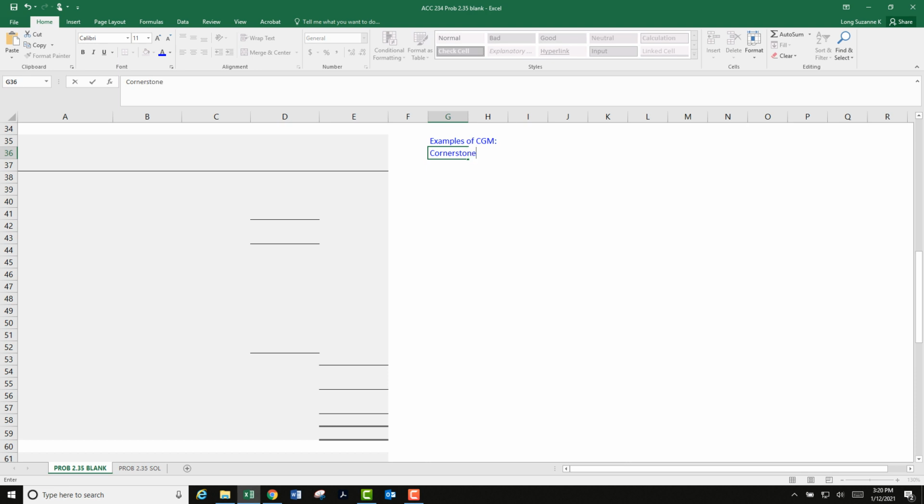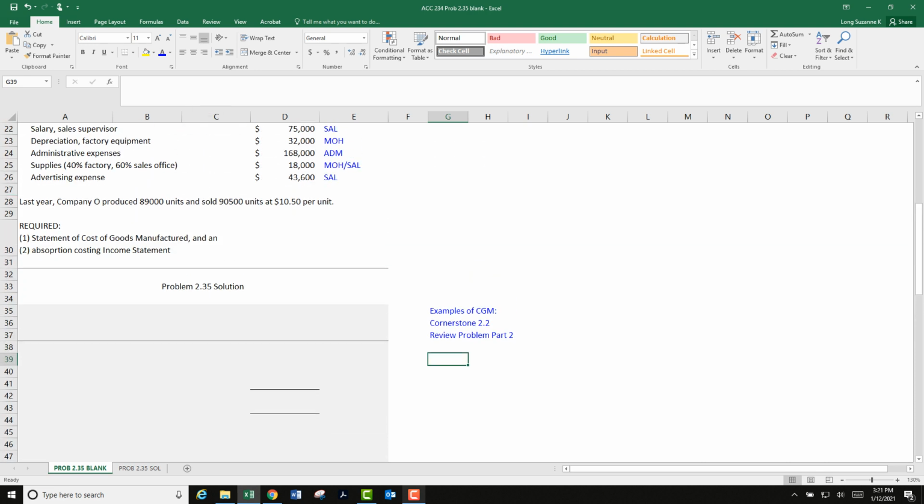We have examples within the textbook called Cornerstone Activities, and I'll check the exact number in a minute, but I'm pretty sure it's Cornerstone 2.2. And then there's a review exercise or a review activity at the back of the chapter, and there's a part for that. Hang on just a second and let me go and double check. Okay, I'm back. I just checked my textbook, and they don't call it a review exercise, they call it a review problem. And it's part 2 where you'll see an example of cost of goods manufactured. And that's what we're going to have right here.